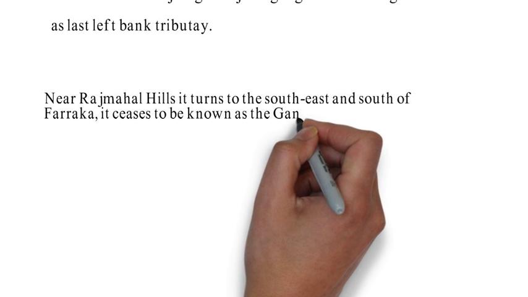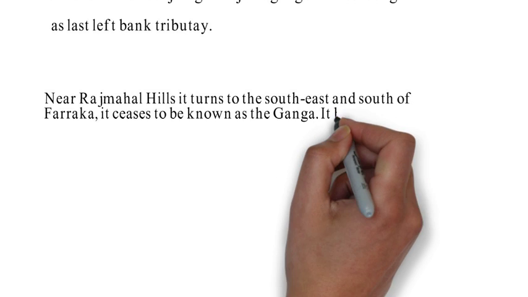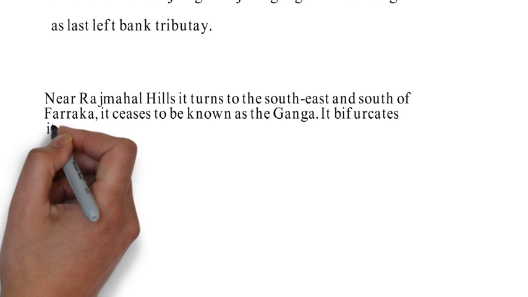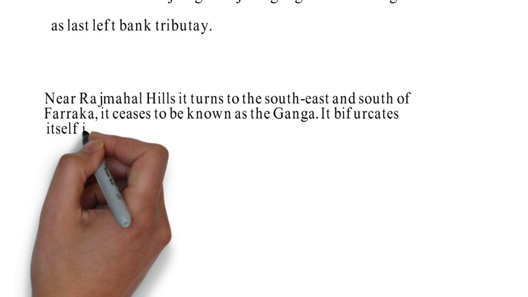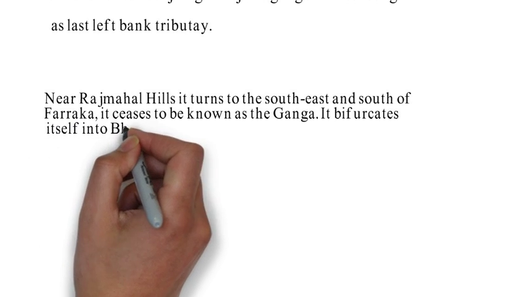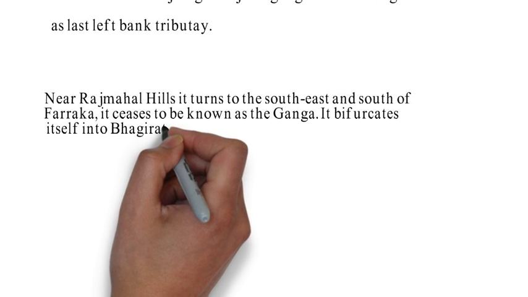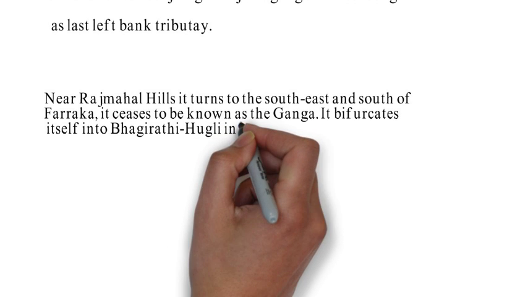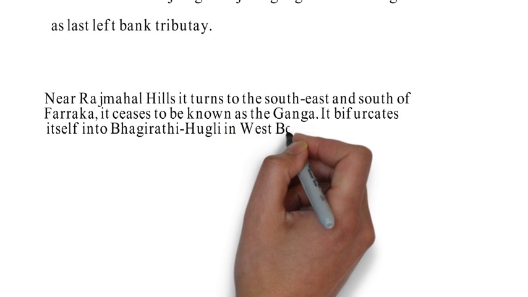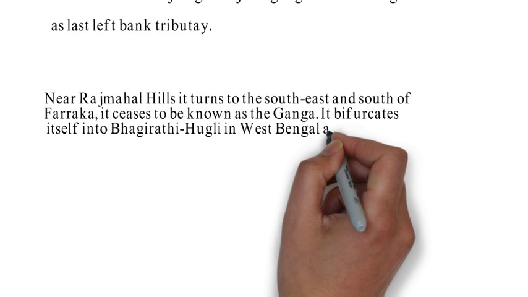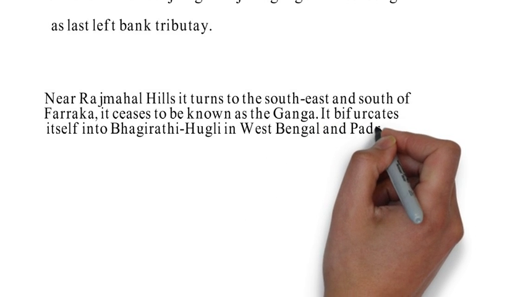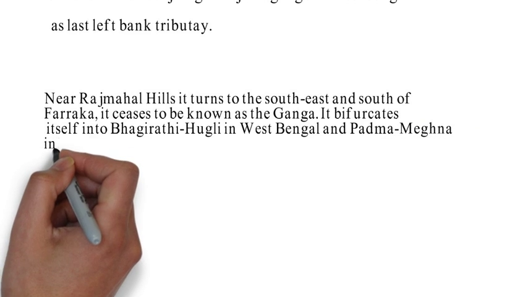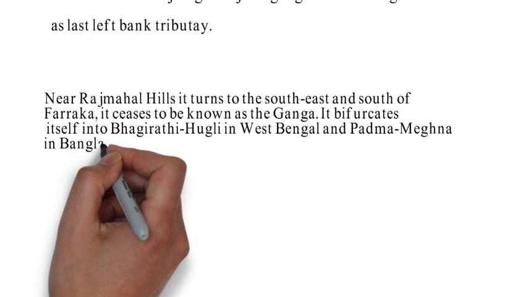Let us have a quick review of the Ganga river system. We will just review the important points. First, it is the largest river. Second, it rises in Gangotri glacier near Gomukh, where it is known as Bhagirathi. Third, it is joined by Alaknanda at Devprayag, and after that it is known as the Ganga. Alaknanda is joined by Vishnu Ganga at Vishnu Prayag, by Pindar at Karnaprayag, and by Mandakini at Rudraprayag. Ganga enters the plain at Haridwar.